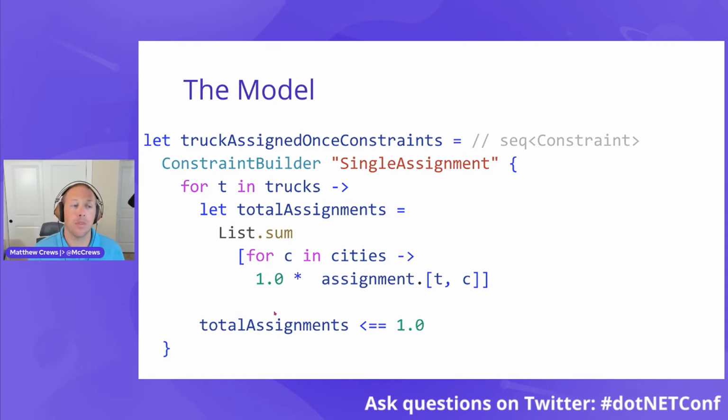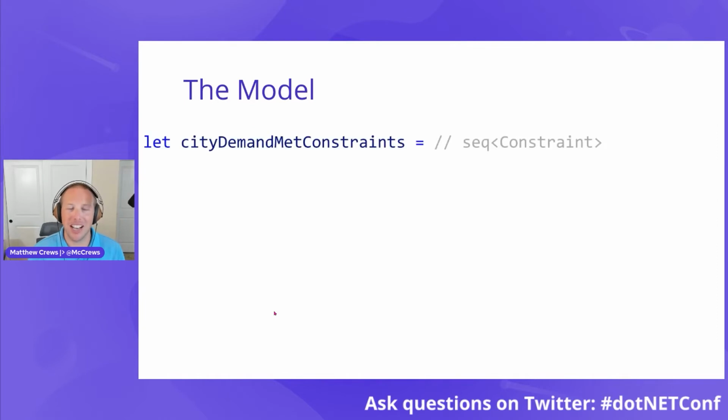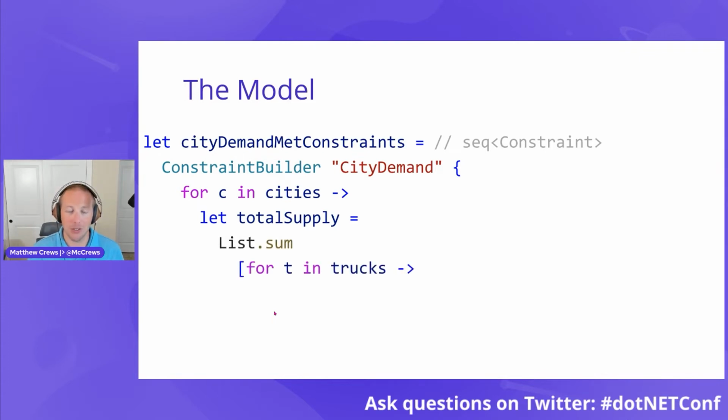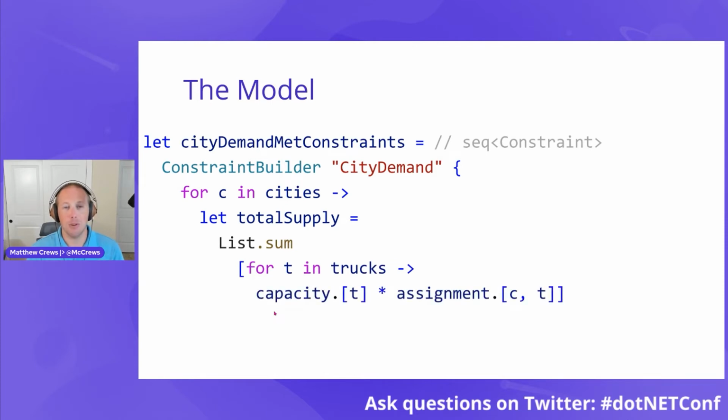Now we need to make sure that our cities are actually getting their demands met. So I'm going to create some city demand constraints. For each city, I'm going to sum the supply that is being given to that city. And to do that, I'm going to sum a list comprehension. So for each truck, I'm going to multiply the capacity of that truck by whether I actually assign the truck to that city or not. That sum has to be greater than or equal to the demand of that city.